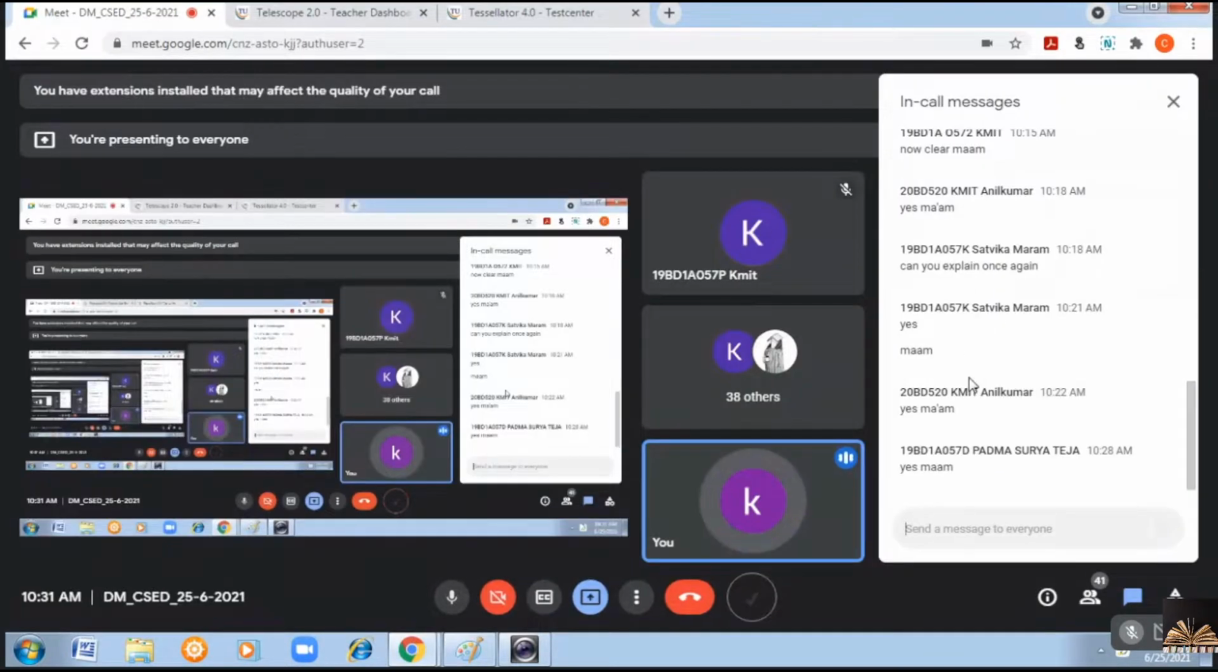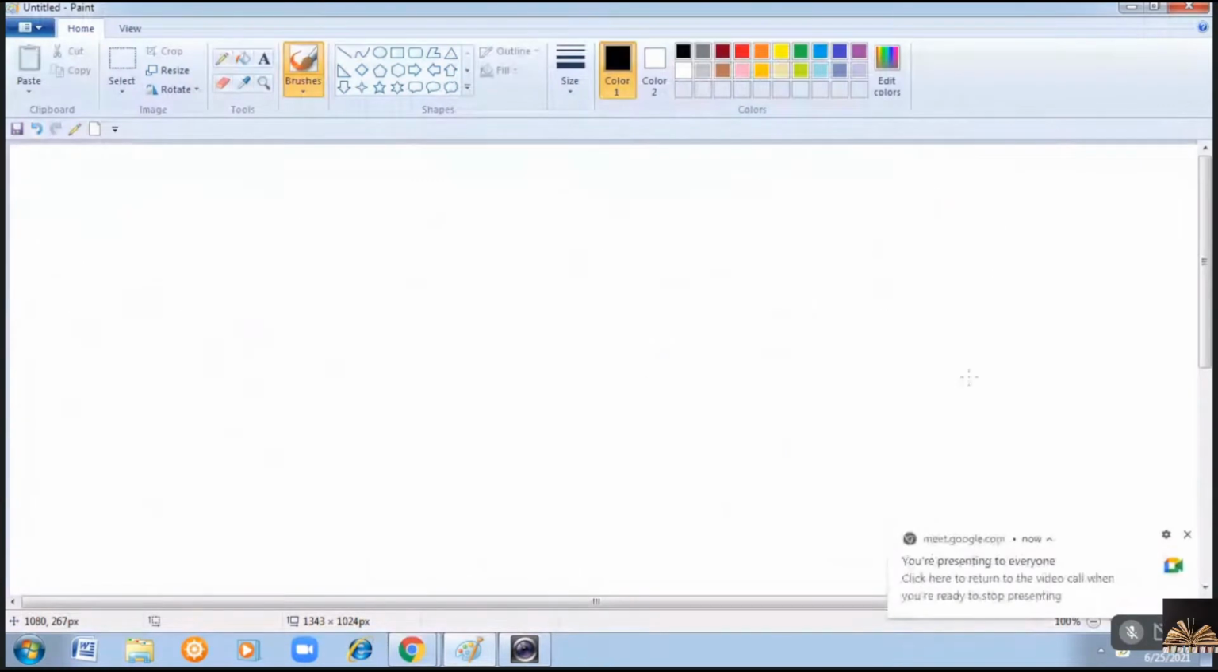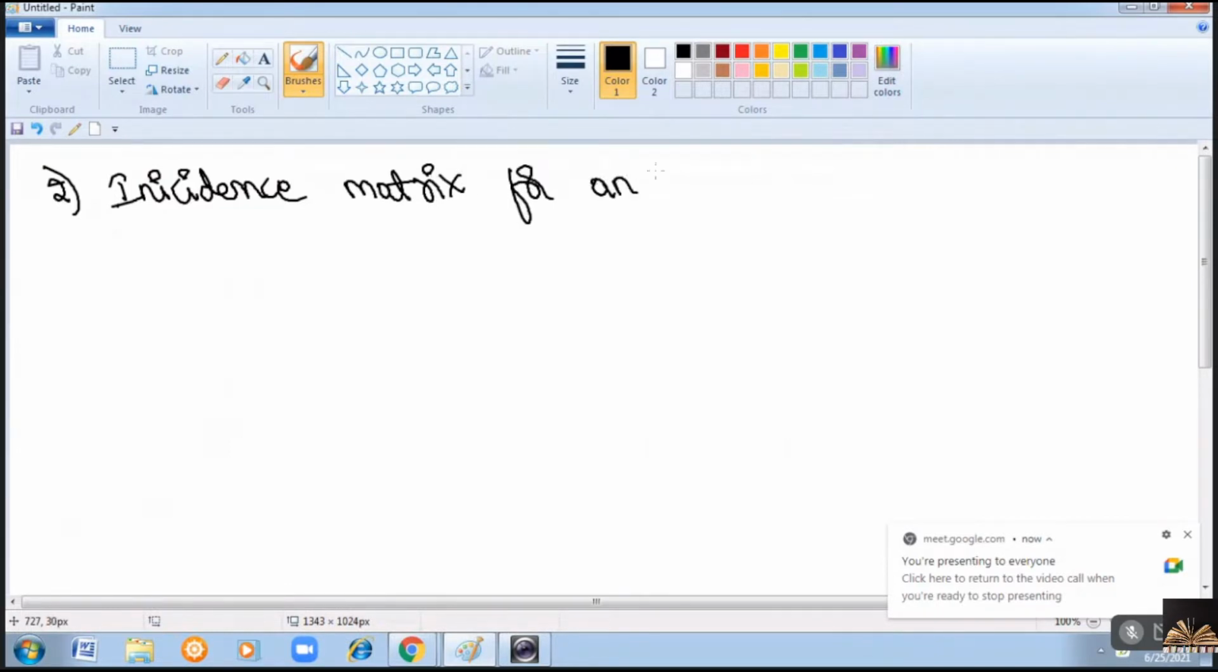Now, the second representation of a graph is the incidence matrix representation. Are you clear with this adjacency matrix? Now we'll see the second representation. First of all, we'll see the incidence matrix for an undirected graph.